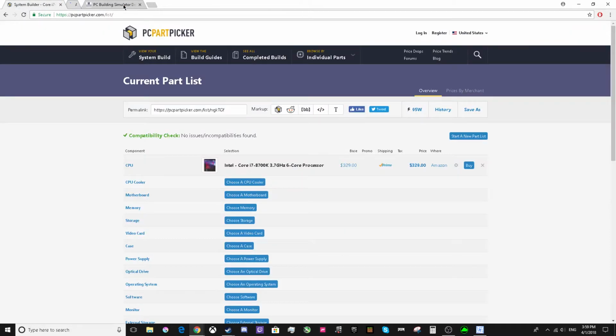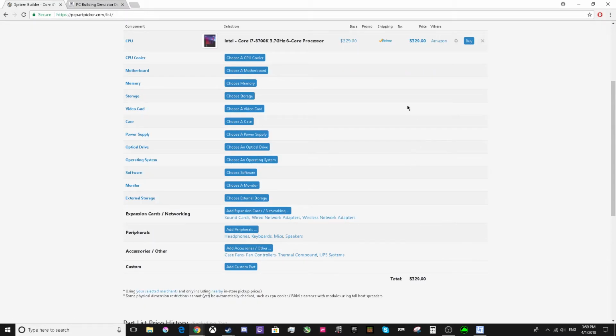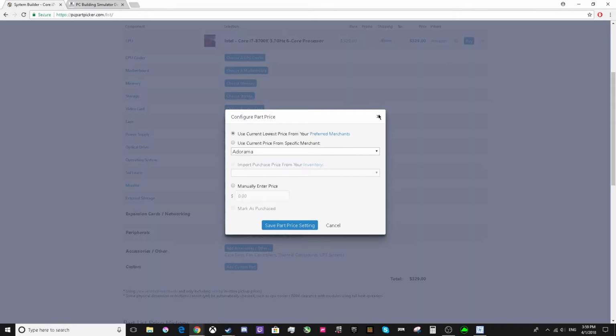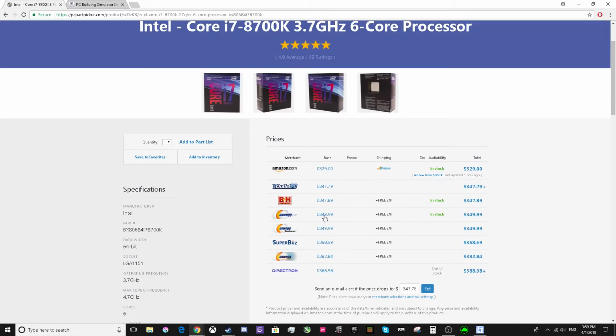Now the cool thing about PC Part Picker is you can buy all of the parts from here, and it'll automatically go through with the other websites. So, let's see here. It'll also show you the other prices as well. As you can see, Amazon is the cheapest, but that's because it's on Prime, I think. Or that might just be the shipping. But also, one thing you have to look out for is the Newegg stuff. Some of them have this special thing with Newegg where you'll get a cheaper price. Obviously, you won't get that when you don't have their premium stuff.